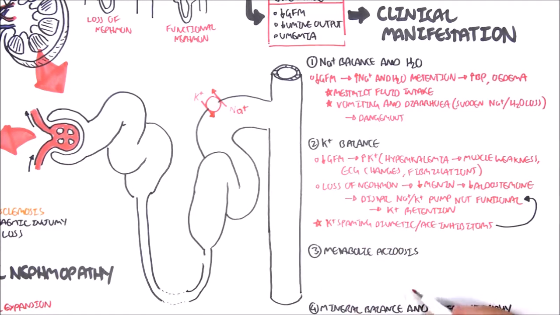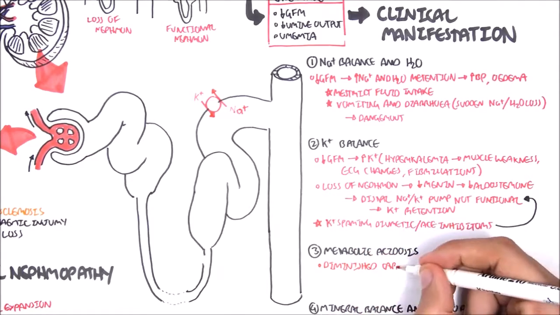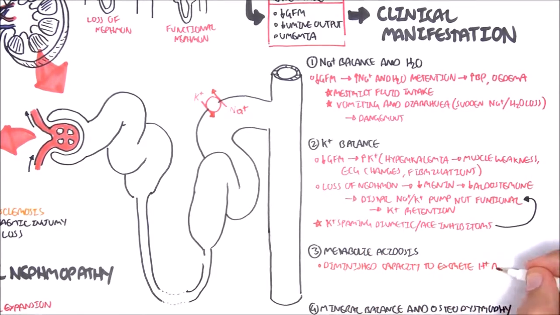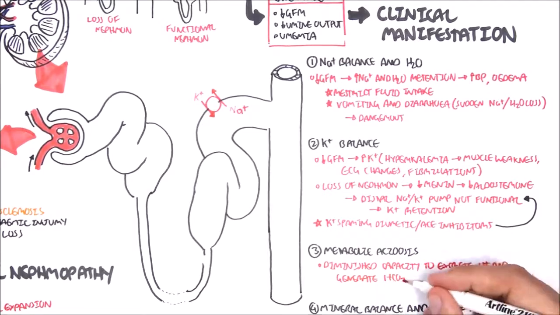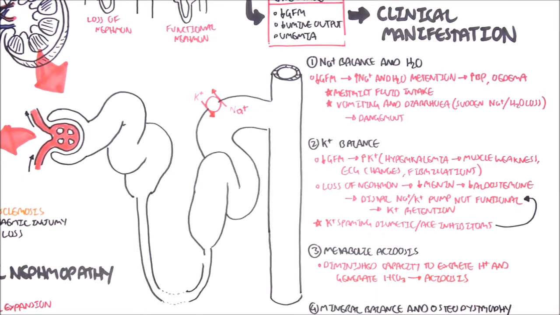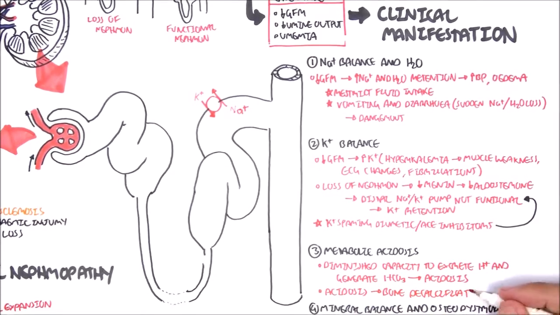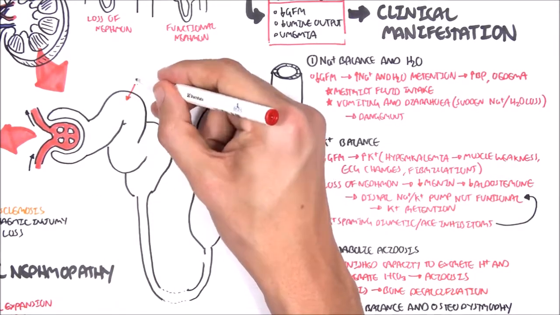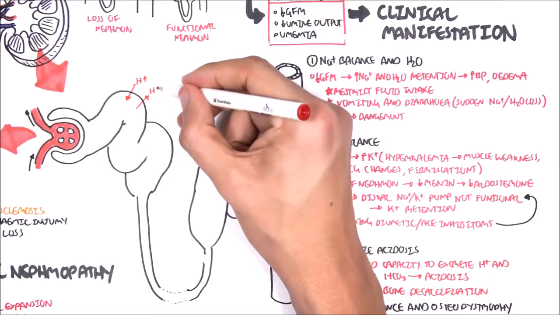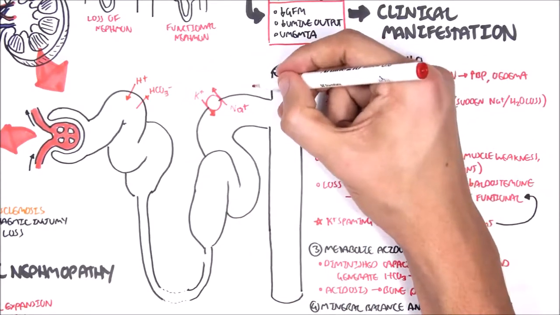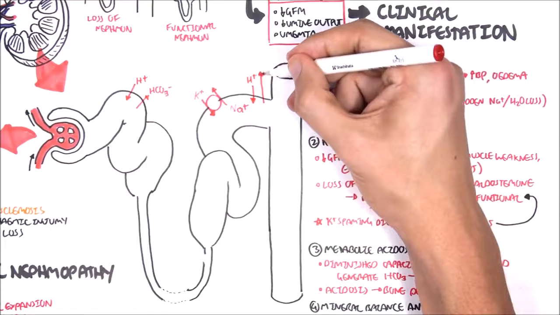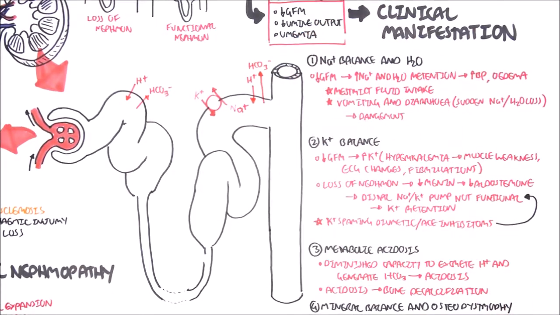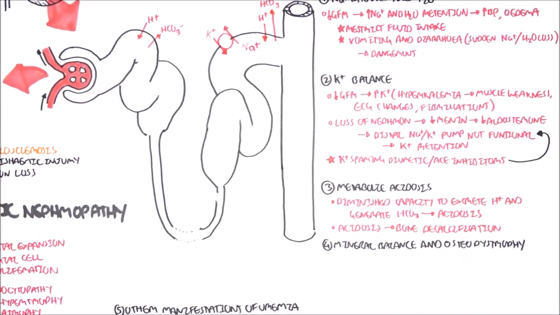Metabolic acidosis. Now, in chronic kidney failure, we get a diminished capacity to excrete hydrogen and to generate bicarbonate, which leads to the acidosis. Acidosis can lead to bone decalcification, amongst many other things. So normally, the nephron is responsible for maintaining the pH of our blood. It does this by producing bicarbonate if necessary, or secreting hydrogen ions if necessary.